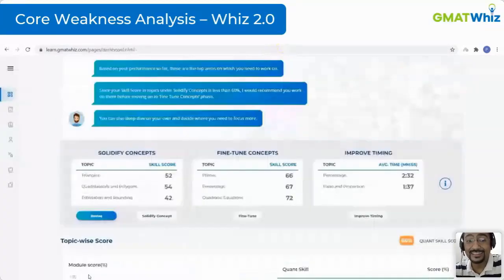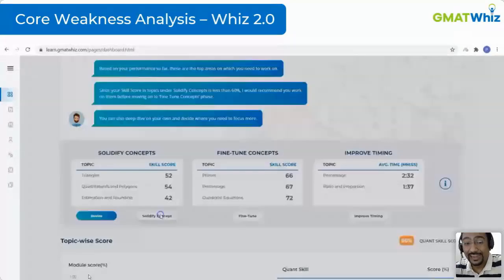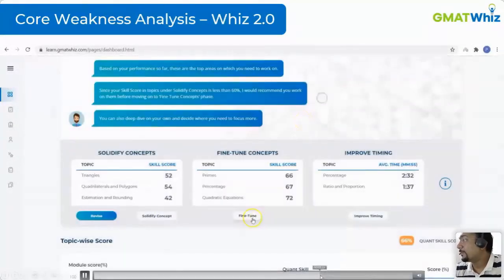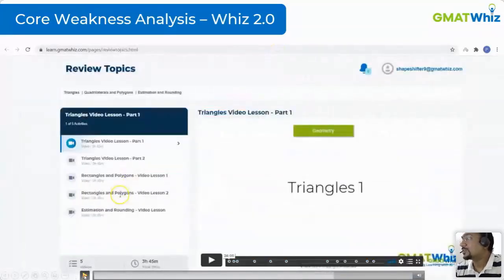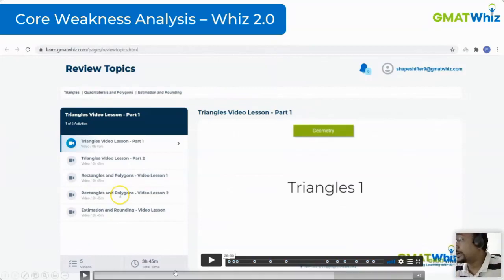So you can see triangles, rectangles, estimation, rounding, the exact areas which you are weak at. It automatically creates those lessons for you. So you are just supposed to work on these lessons right now. Let me again show you these lessons. You just click on these lessons and work on them. These are low hanging fruits, and the moment you work on them, you will see a significant improvement in your conceptual understanding.